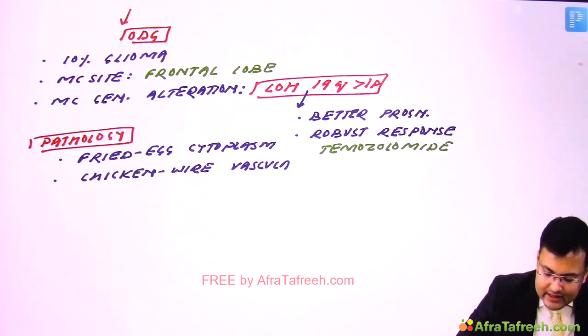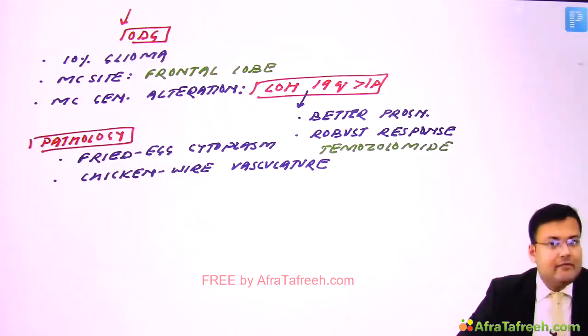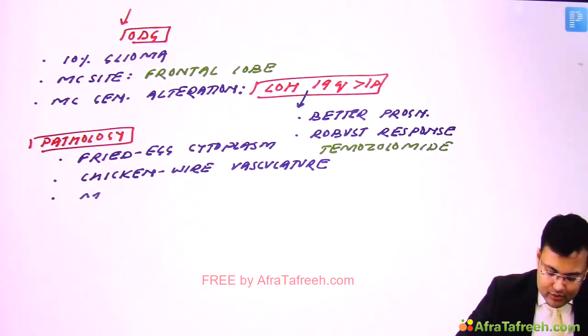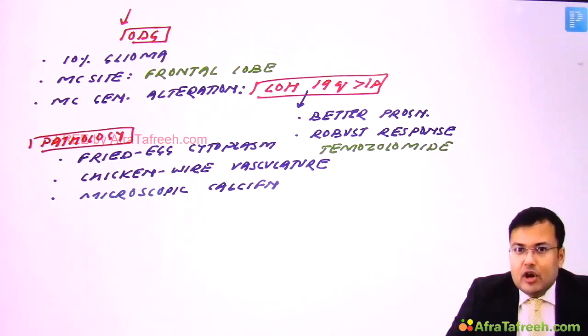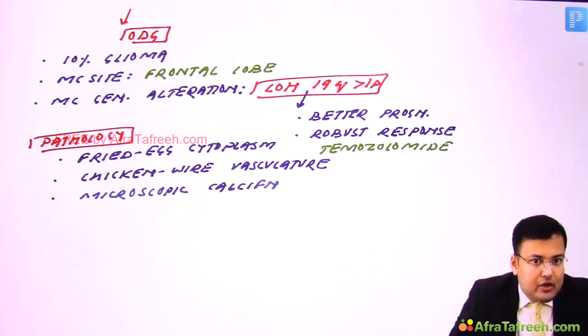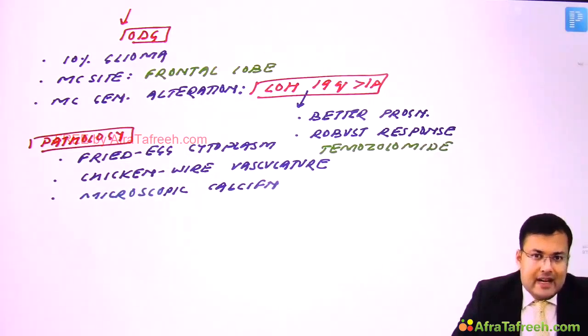So fried egg cytoplasm, chicken wire vasculature, and microscopic calcification. Clear? Now can you see fried egg, chicken? This tumor is a non-veg tumor. So how to remember? It's a non-veg tumor: fried egg cytoplasm, chicken wire vasculature, and microscopic calcification.